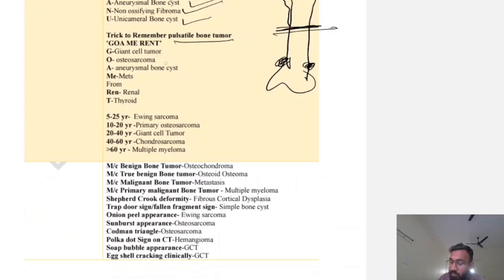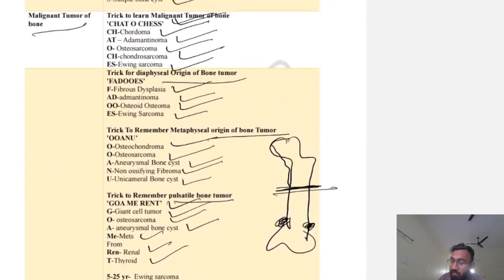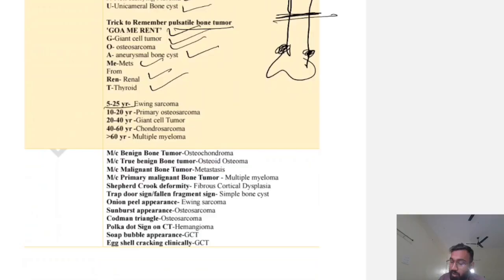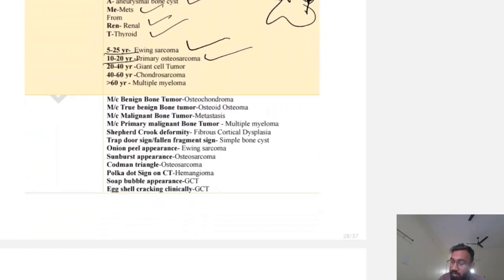Pulsatile bone tumors: giant cell tumor, osteosarcoma, aneurysmal bone cyst, and metastasis from renal and thyroid. Okay. Now different age groups have different most common tumors: 5 to 25 years Ewing sarcoma, 10 to 20 years primary osteosarcoma, 20 to 40 giant cell tumor, 40 to 60 years chondrosarcoma, and 60 years multiple myeloma.